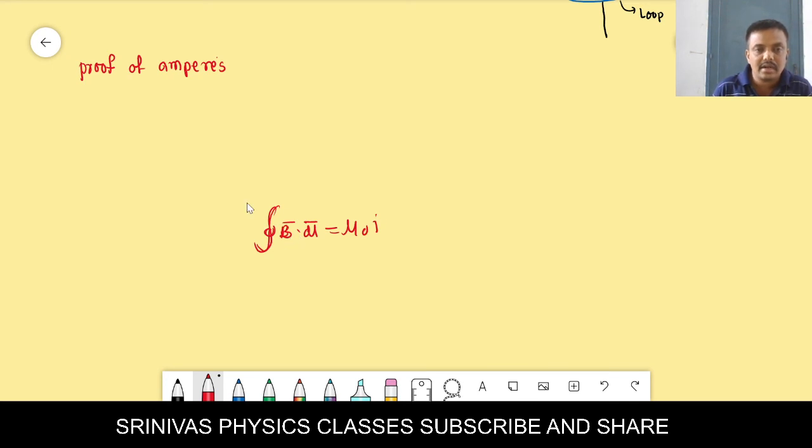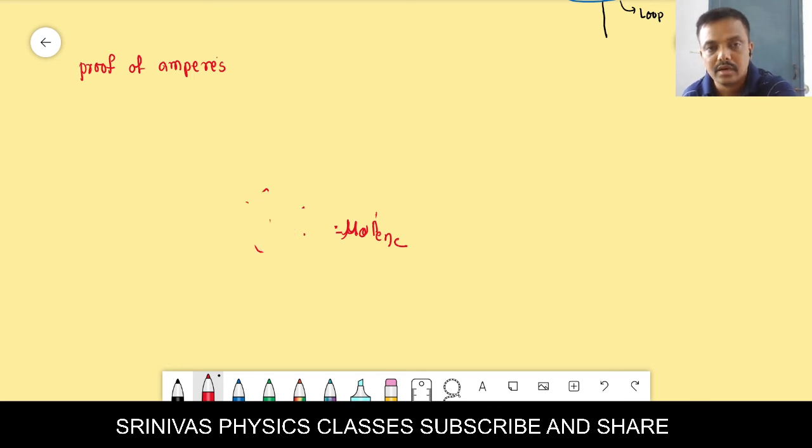Magnetic induction. Line integral of B is equal to nu naught times the enclosed current. You have to give the statement based on the equation. You can remember it.